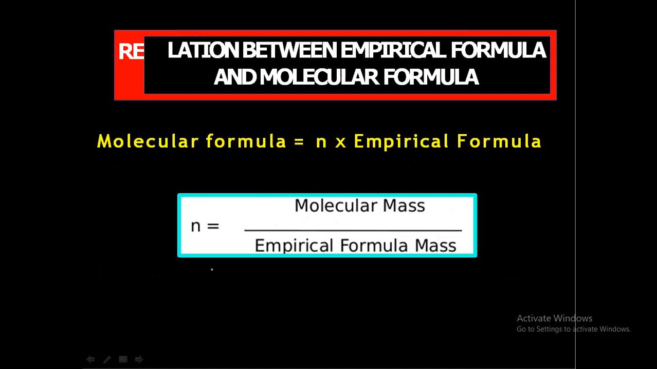For example, we can find the N of benzene, C6H6. So molecular formula is equal to N into empirical formula, and we know that the empirical formula of benzene is CH. And how can we find the molecular formula of this benzene? We can multiply empirical formula into N. And how can we find N? Molecular mass divided by empirical formula mass.